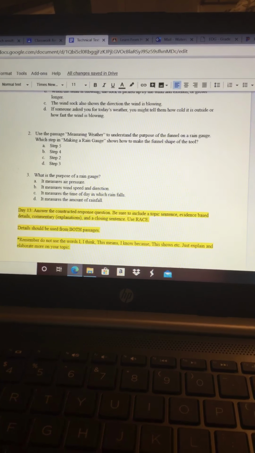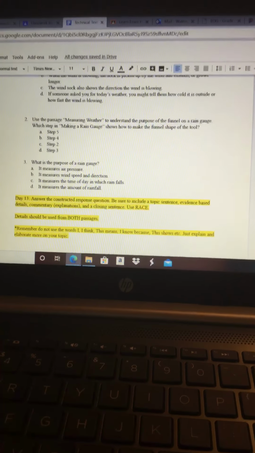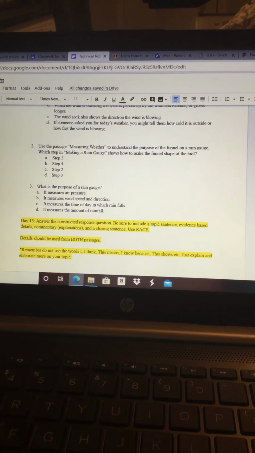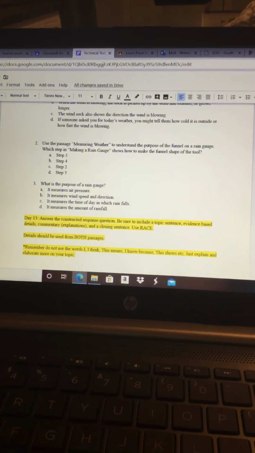And then question number 3 wants to know, what is the purpose of a rain gauge? Why do people use it? So that is work for April 2nd.